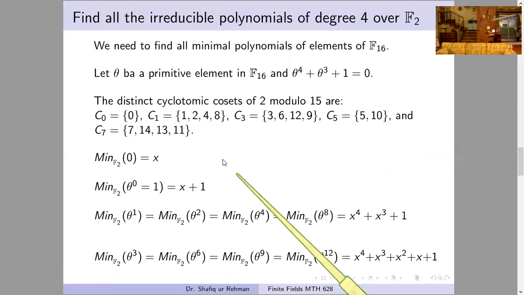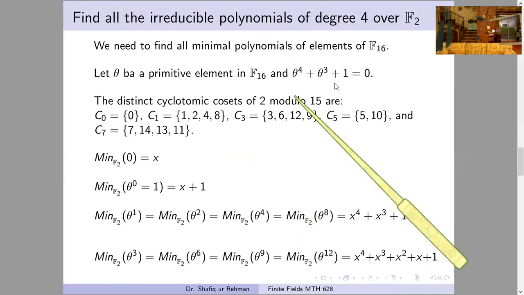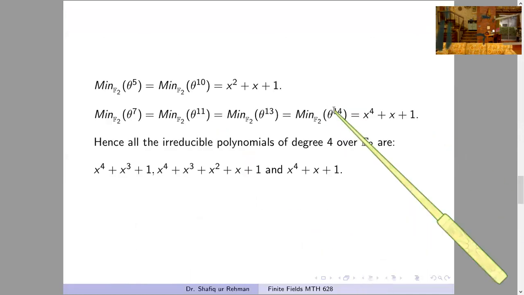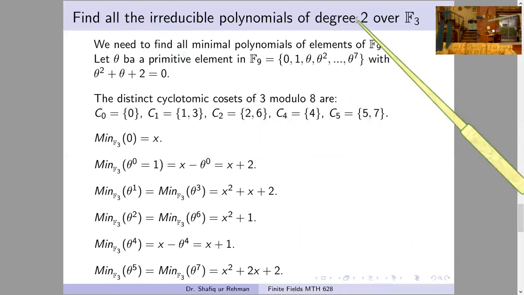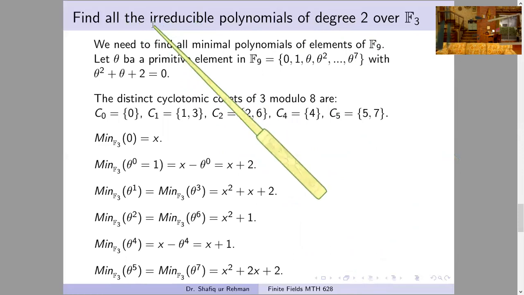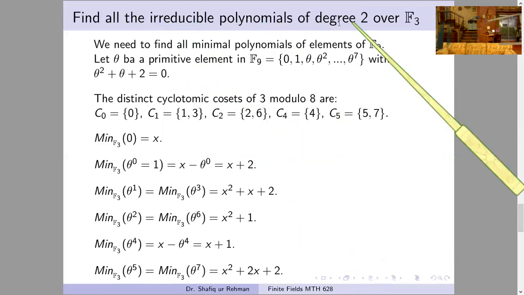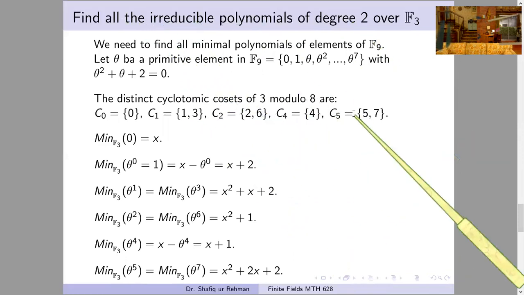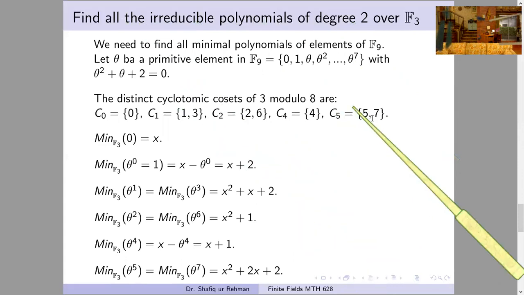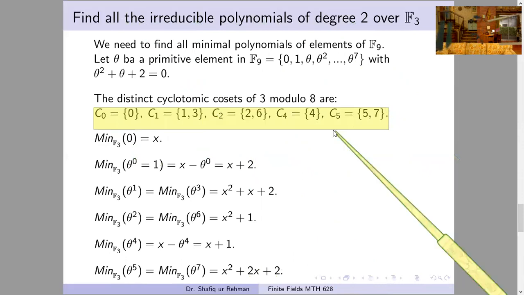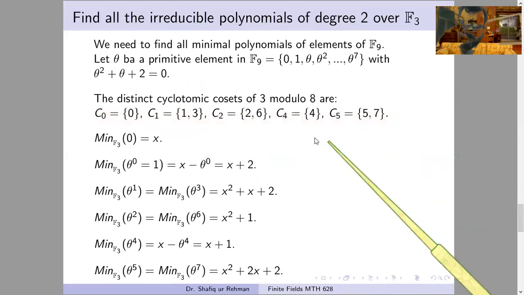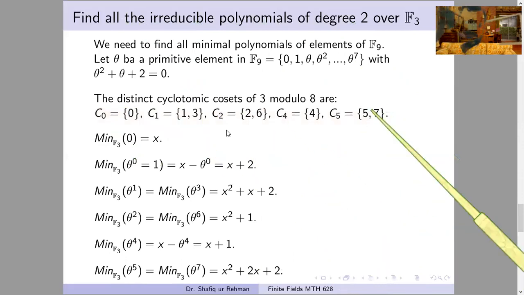First of all, we will find all monic irreducible polynomials of degree 2, and then we will convert them into all irreducible polynomials of degree 2. So here we have three cosets of cardinality 2. So from here we get the message that there will be 3 monic irreducible polynomials of degree 2.